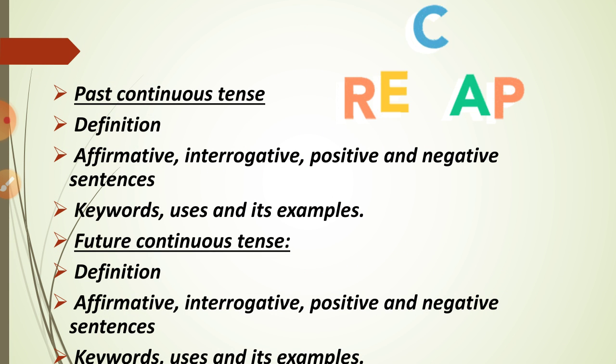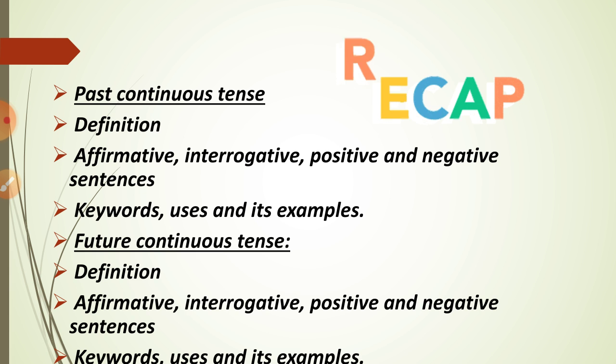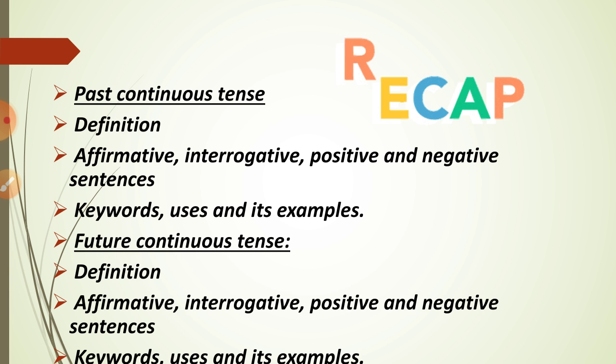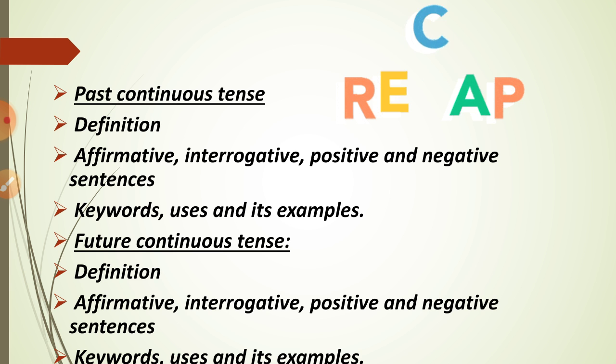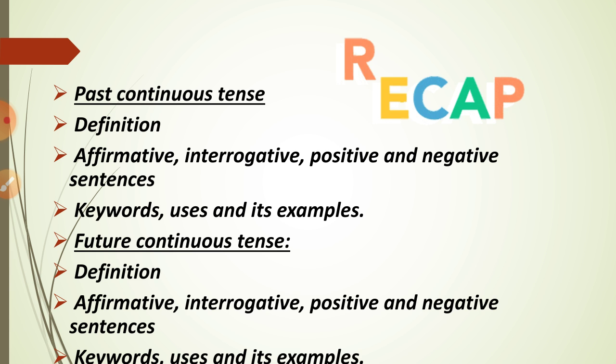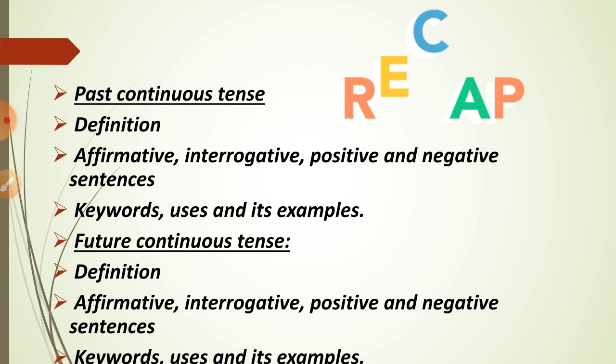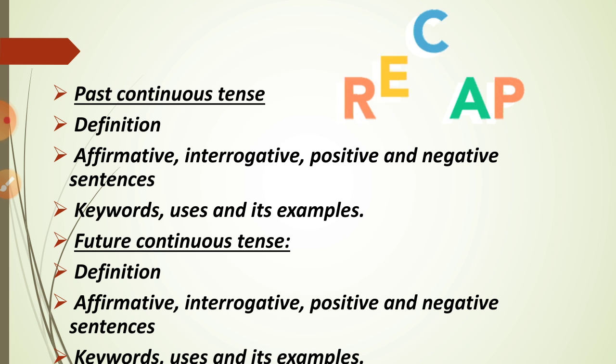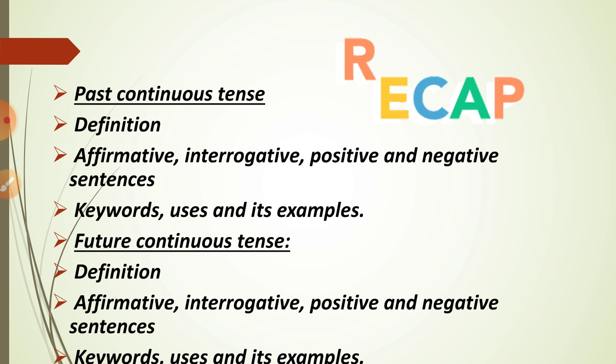So what we have discussed in today's class, we have discussed past continuous tense and future continuous tense. What do you mean by past continuous tense? Past tense with a continuous form is known as past continuous tense. Affirmative sentences give the positive result. Interrogative is the question type of sentence, and positive and negative sentences also we can use by the given formula, understood? And by using the keywords we can identify whether it is a past continuous tense or future continuous tense.